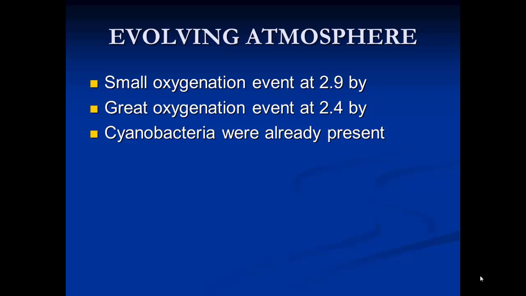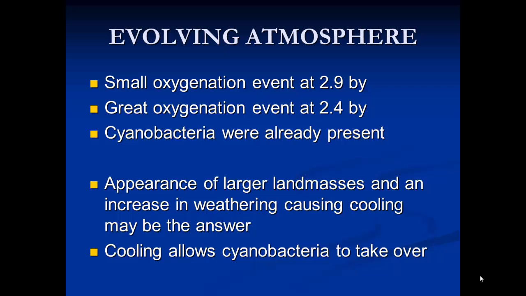Cyanobacteria were already present at this time because we see our stromatolites first appearing in the fossil record at about 3.5 billion years. But we think that these oxygenation events were linked to the first appearance of larger land masses, because at this time we would start to see an increase in weathering of rocks, and this would pull carbon dioxide from the atmosphere, causing cooling on land.